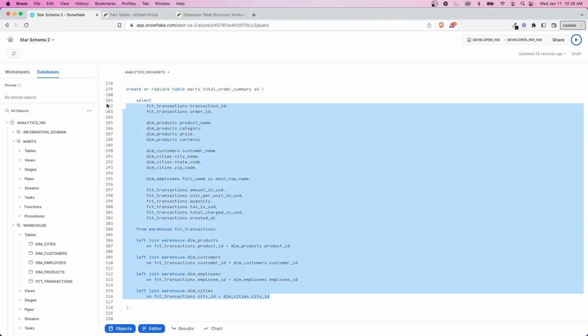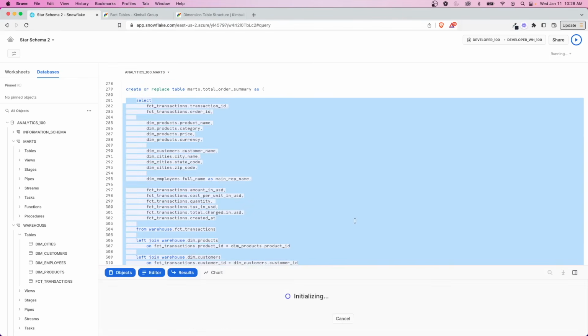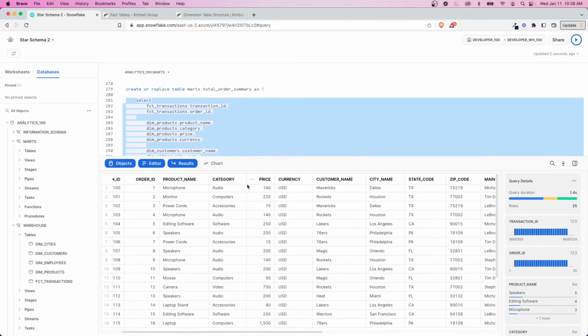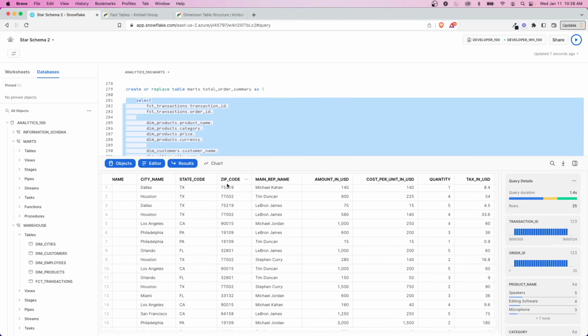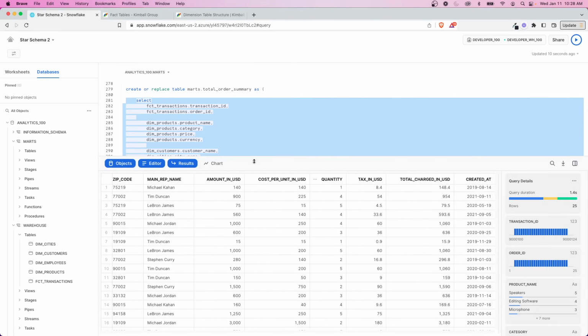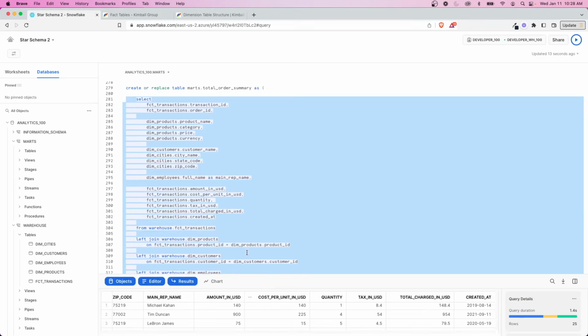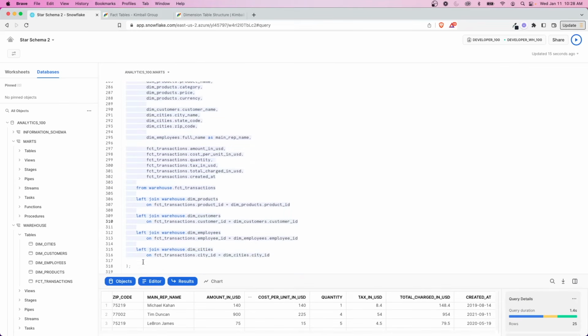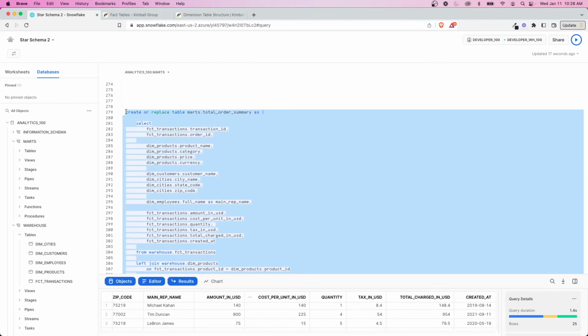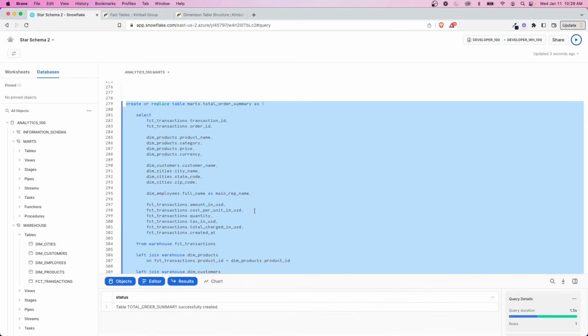So let's just run a select and you can see what this looks like. We can see we have different IDs. We've brought in all of the attributes as well as quantities, and you can make it look however you want. And at that point, this is something you could use for the data source of a report potentially. So let's create this one. So now we have that one.